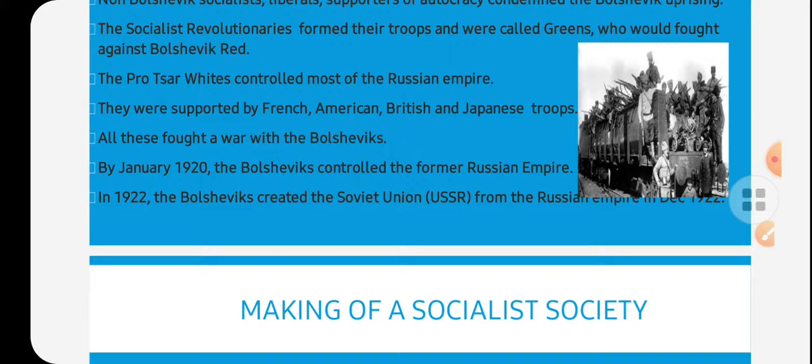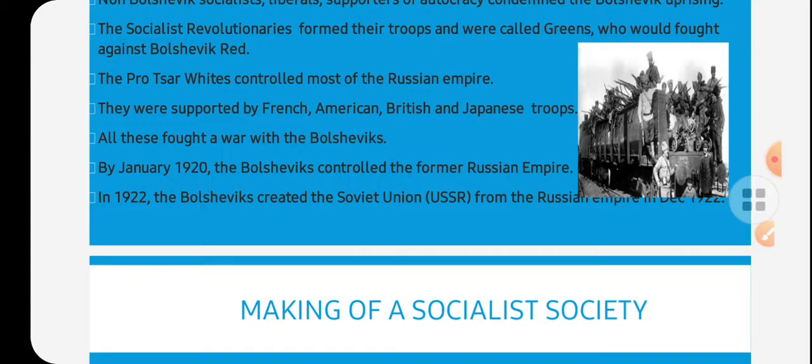In January 1920, the Bolsheviks controlled the former Russian Empire, meaning they won. And in December 1922, the Bolsheviks created the Soviet Union, the USSR, from the Russian Empire.